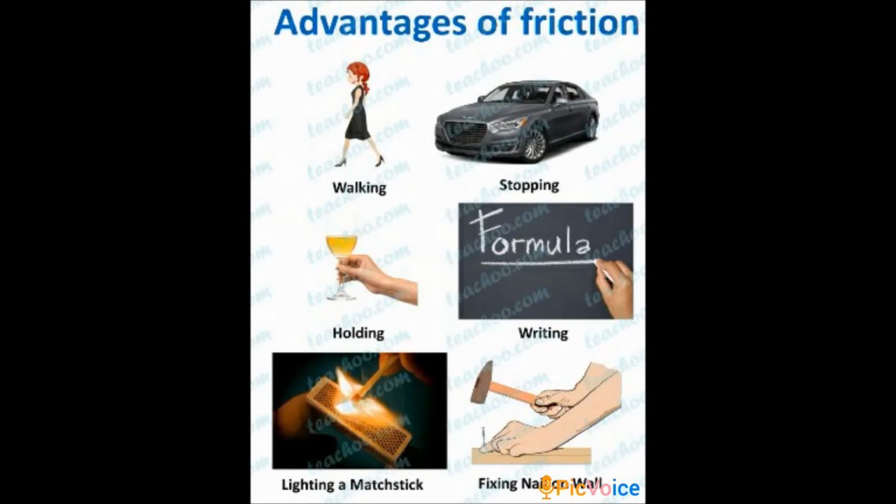Then come to the second picture, stopping. While stopping a vehicle, we need a brake to stop the vehicle, right? So there is some friction. When you press the brake, the wheel of the vehicle stops.